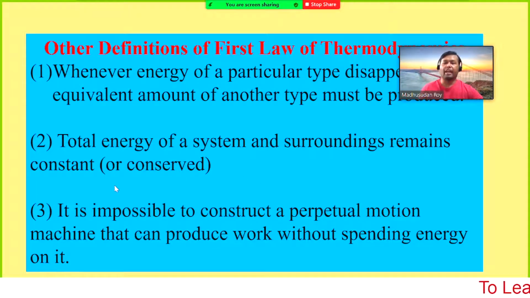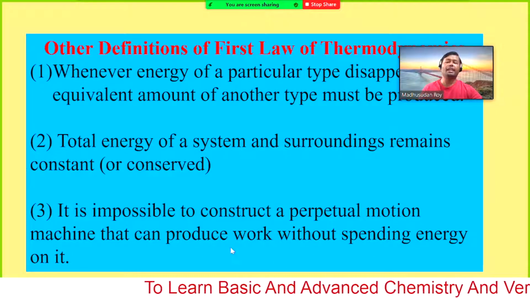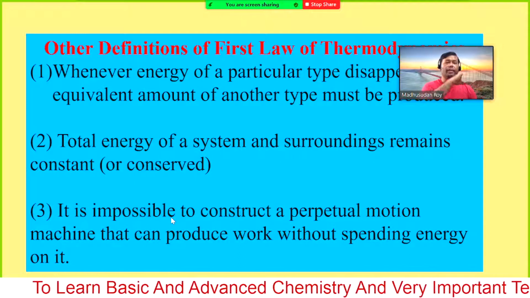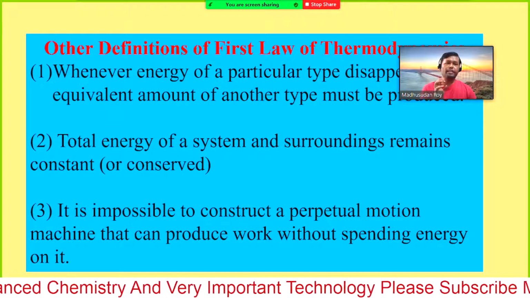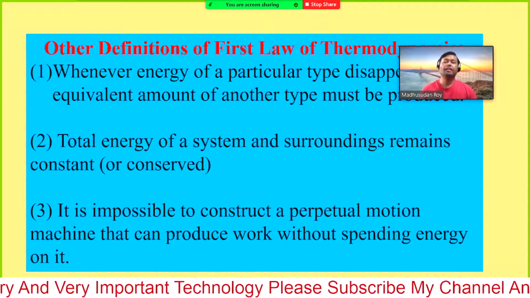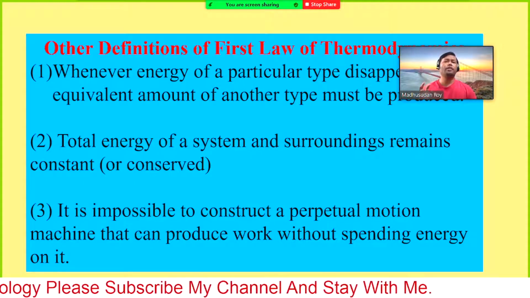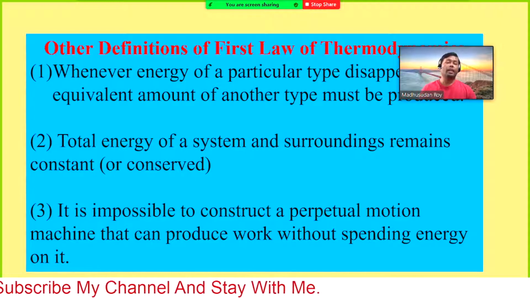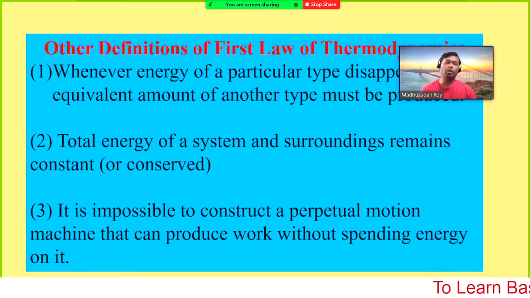the last slide. It is impossible to construct a perpetual motion machine that can produce work without spending energy on it. What I have been mentioning about the light bulb: if we want to convert 100% of electricity into light energy, that cannot be done nowadays. Maybe 40% or 50% of the energy can be converted into light energy, and the rest of the energy is converted into some other forms of energy, like heat or something else.